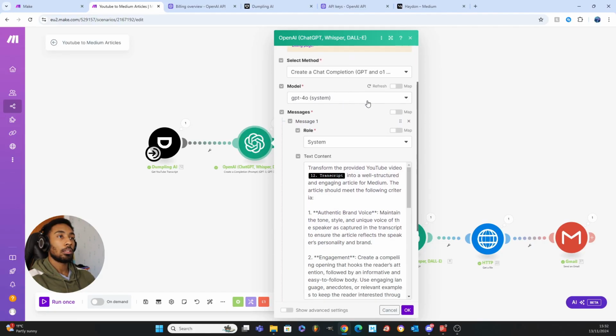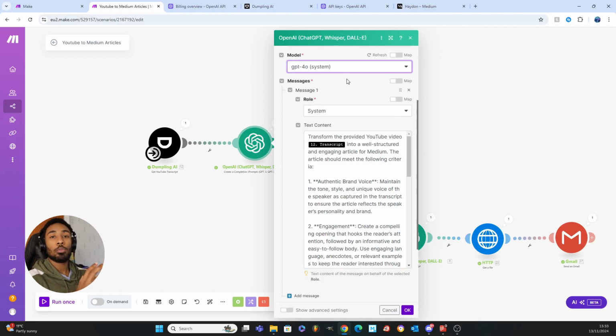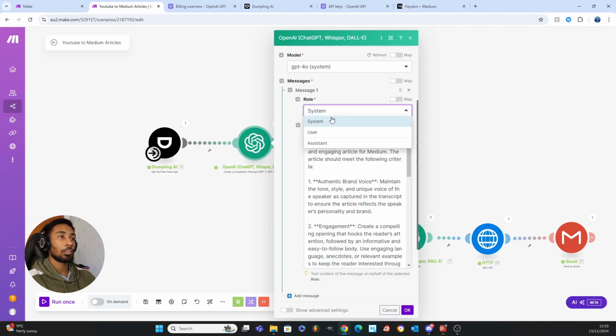So we've selected the model variation that we want. We're just going with this one. So next we're going to move into the part where we're actually going to turn your transcript into an article, right, using ChatGPT. So for here, you've got your messages section. You're going to select system as the role. And here's where you can type your prompt.